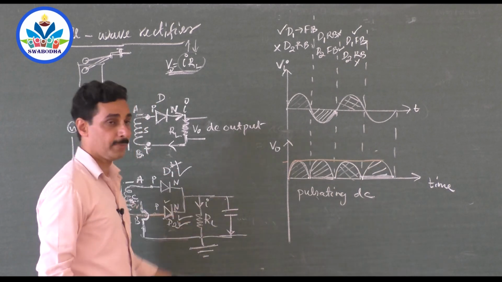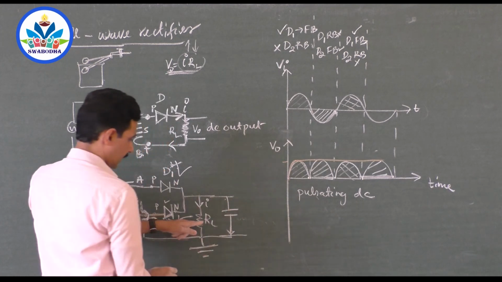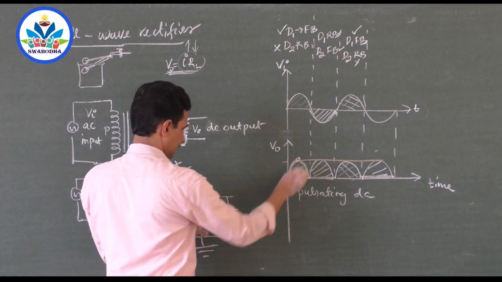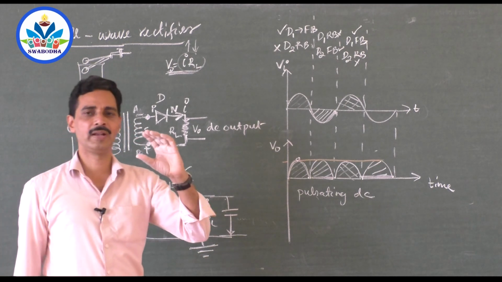Similarly here, the capacitor stores energy. You see, when the output here increases and reaches the highest, the capacitor gets charged, and there is voltage available across the capacitor.